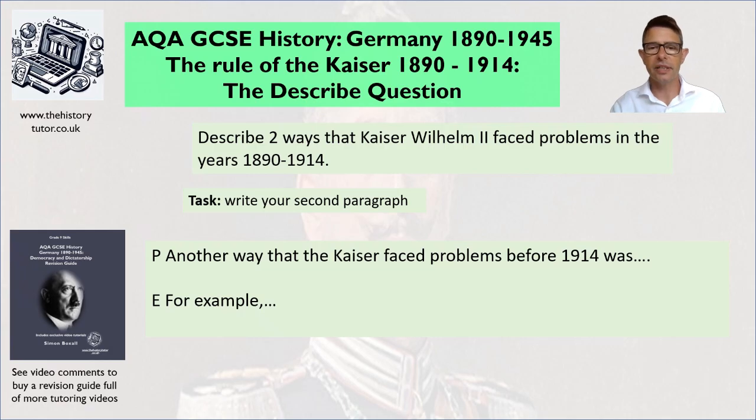So now we repeat the process. Have a look now and do the whole thing with your own idea. You could choose empire, financial problems, difficulty of ruling, the Reichstag and the Bundesrat. Come up with your own second idea. Right, pause me and away you go.